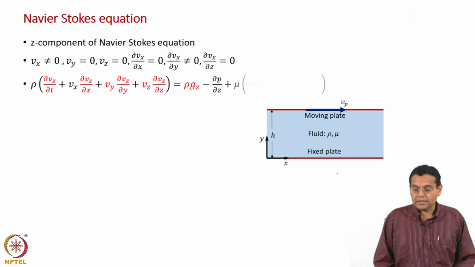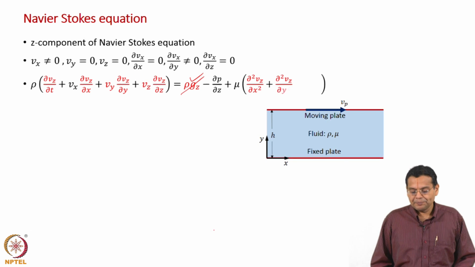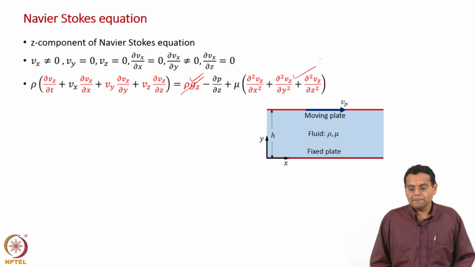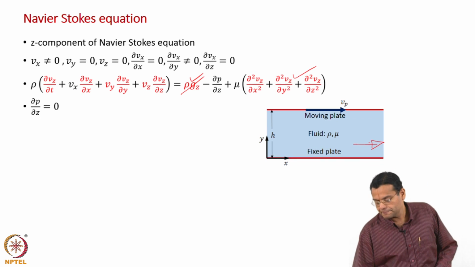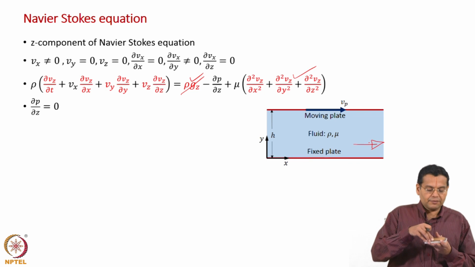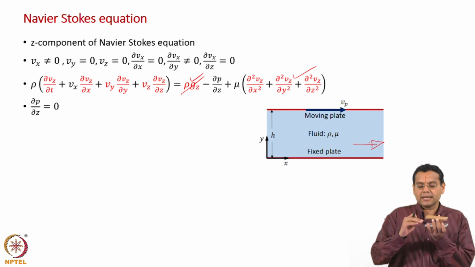Right hand side, there is no gravity along z direction, so that goes to 0, and all the viscous terms become 0 because V is 0. So, this gives us the pressure gradient is 0 along the z direction. So, there is no variation of pressure in the z direction. There is no variation of pressure along the x direction also, because there is no imposed pressure gradient. So, pressure does not vary along x direction and z direction, and varies in the y direction because of gravity only.